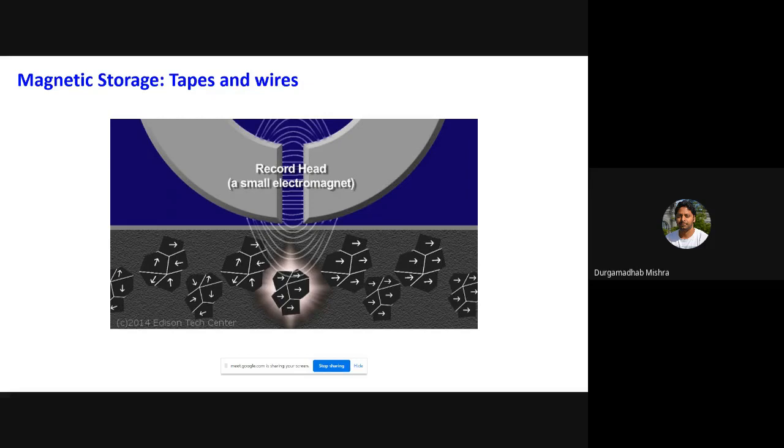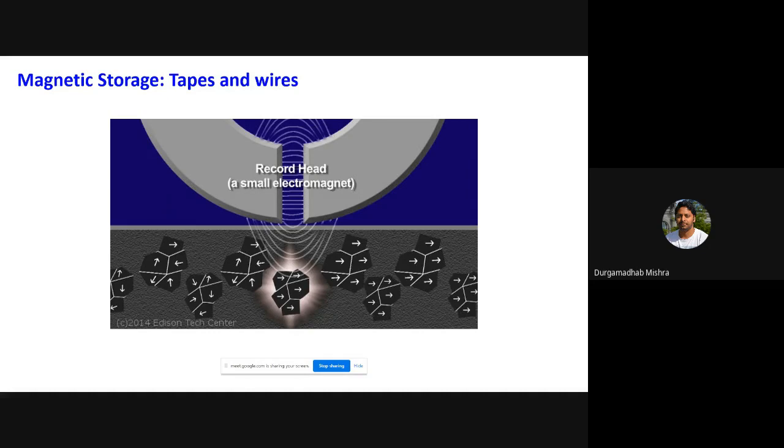And normally the reading and writing is done using a recording head, which is based on the magnetic induction principle.